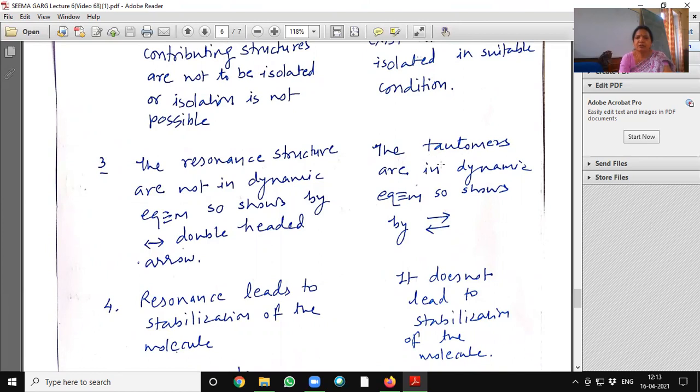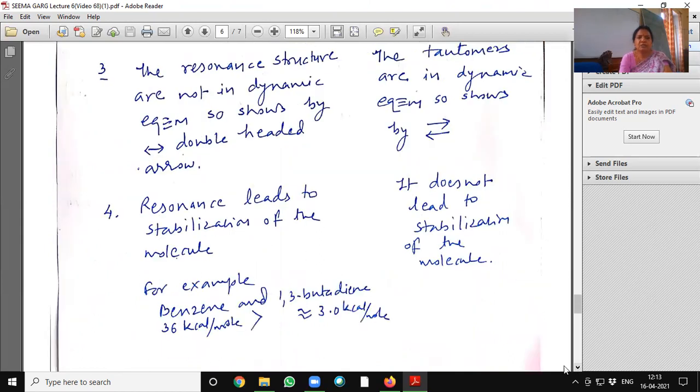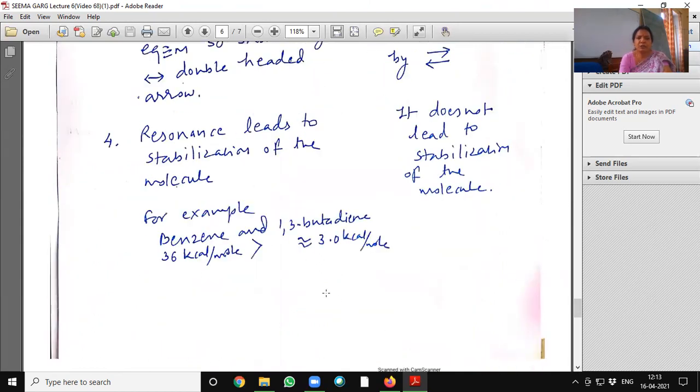Whereas the tautomers are in dynamic equilibrium, so it is shown by this type of opposite double arrow. Resonance leads to stabilization of the molecule. Tautomers do not lead to stabilization of the molecule.